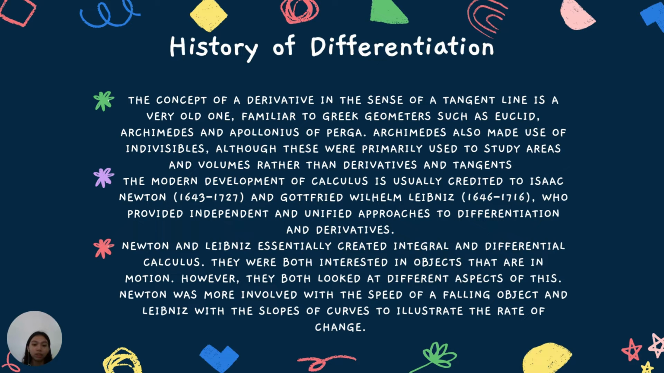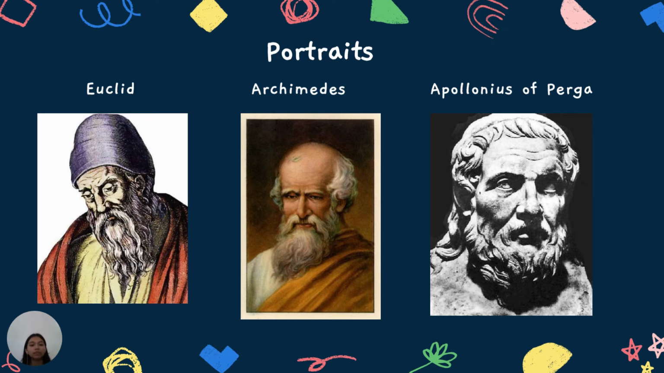Newton and Leibniz essentially created integral and differential calculus. They were both interested in objects that are in motion; however, they both looked at different aspects of these. Newton was more involved with the speed of a falling object, and Leibniz with the slope of curves to illustrate the rate of change. These are the portraits of Euclid, Archimedes, and Apollonius of Perga.